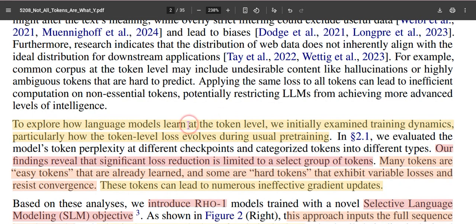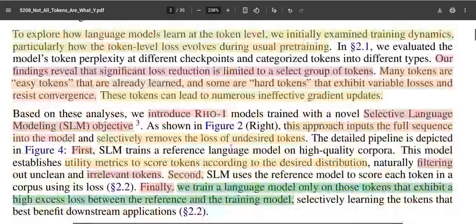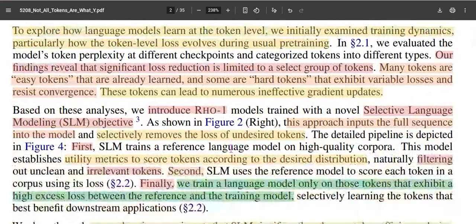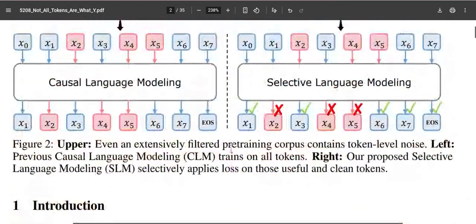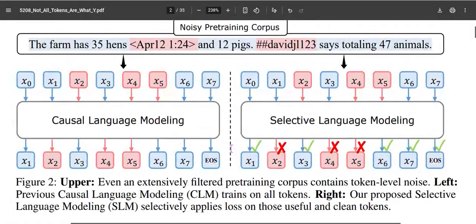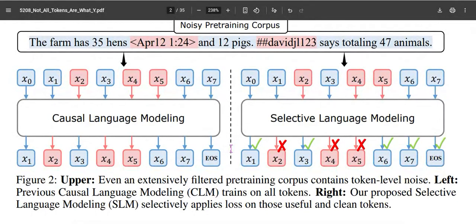From this analysis, they introduce a novel selective language modeling objective. What they do is a three-step process, which we will come back to in Figure 4. But before that, we'll look at token level loss. What does token level loss mean? What do easy tokens mean? What do hard tokens mean?